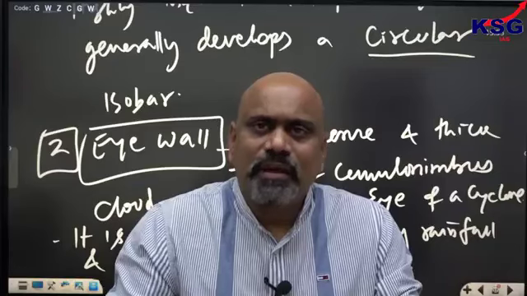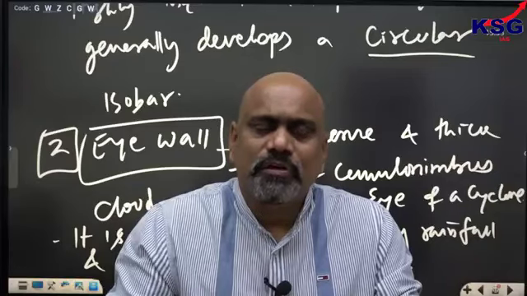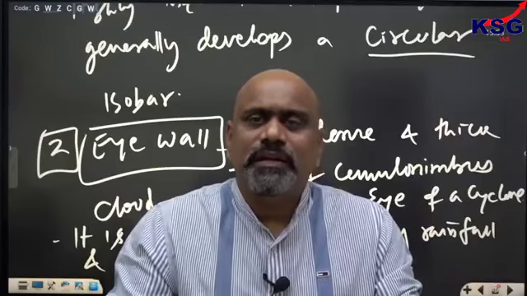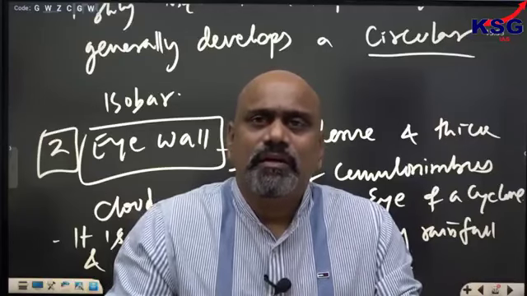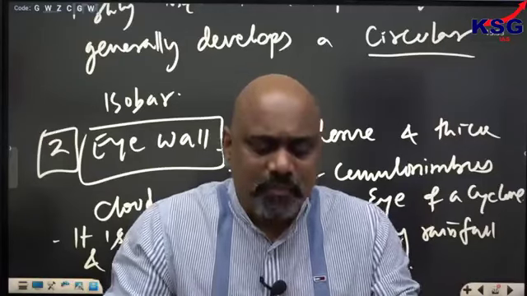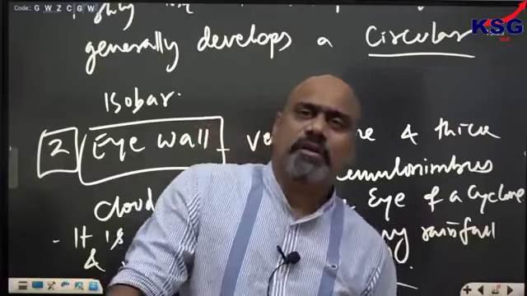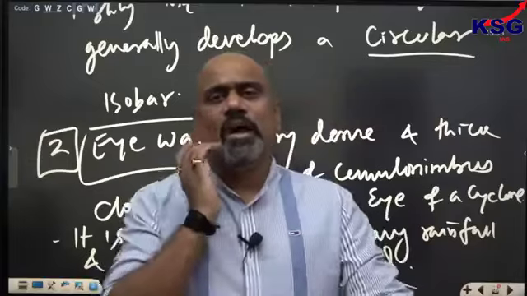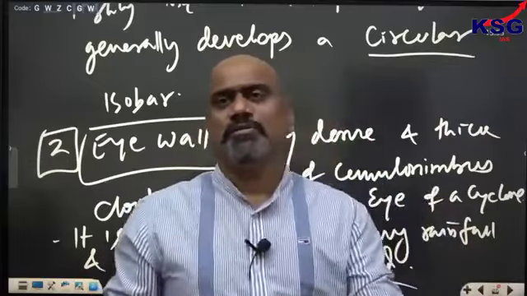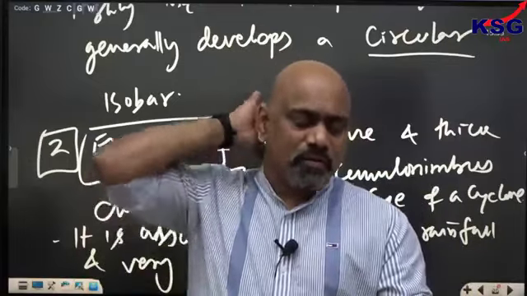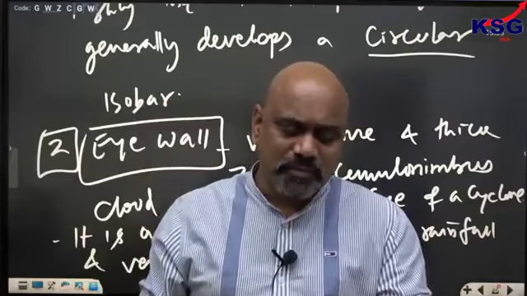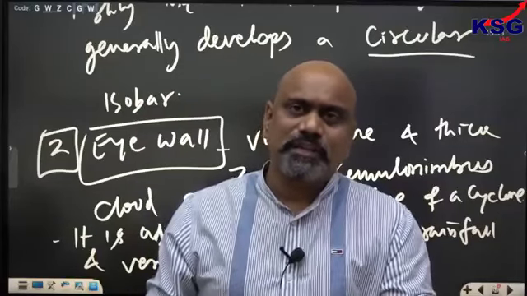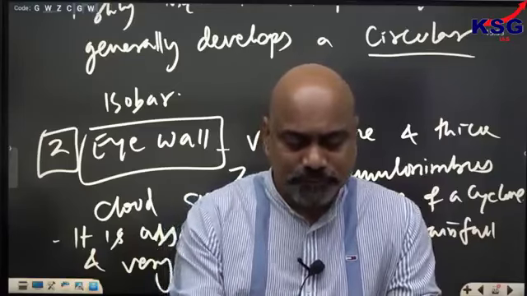After the landfall, the cyclone is away from the ocean. Rather, it moves over the continental part. Because it travels through the continent, there is no supply of further moisture, and because there is no supply of moisture, it gradually dies out. Death of the cyclone is known as cyclolysis. Death of the cyclone takes place with this landfall.